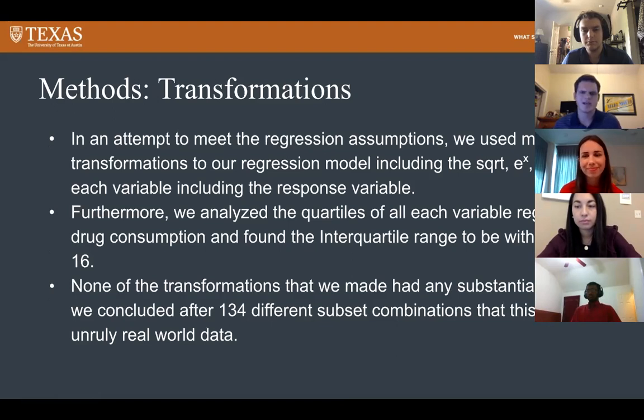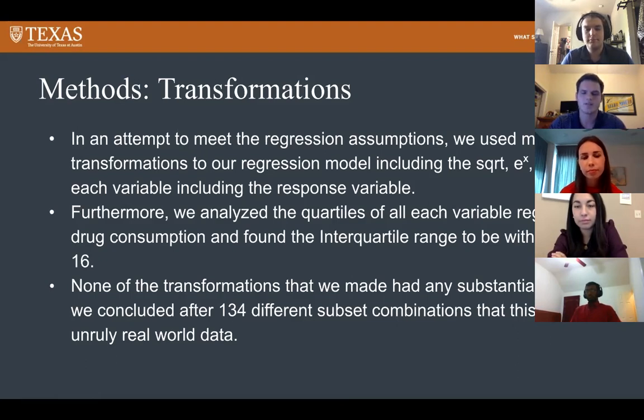For transformations, in an attempt to help with normality and to get a straighter line on the QQ plot, we ended up using square root, log of x, and x squared, and we did the same thing for y. We ended up making over 134 different subsets and combinations for this model, and none of them proved to have enough change in correlation between each variable and age of first marijuana use. So we found that none of the transformations were helpful and that this was just going to be unruly data from the real world, something that we couldn't really help.